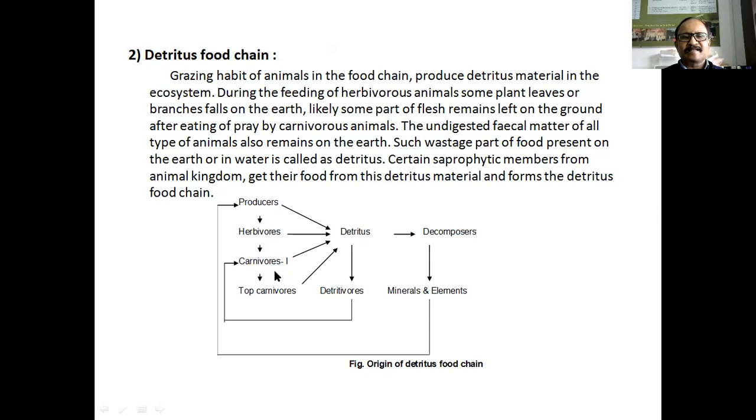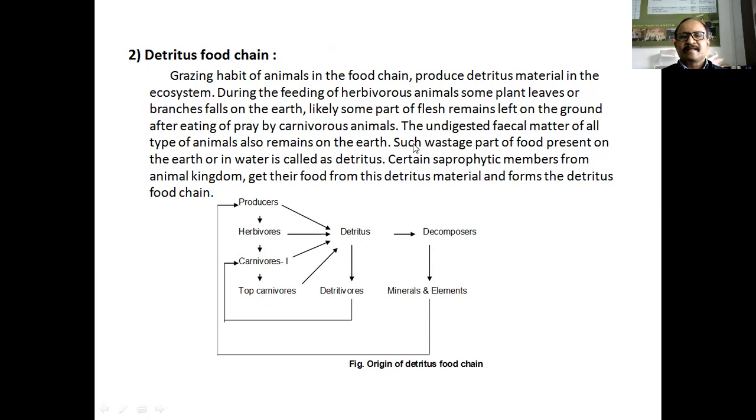Okay, and this dead and decaying part forms the detritus material. In each ecosystem, the feeding habit of these animals forms the dead and decaying material, which is called detritus. In this dead and decaying material, certain detritivorous animals form a food chain, which is called the detritus food chain.